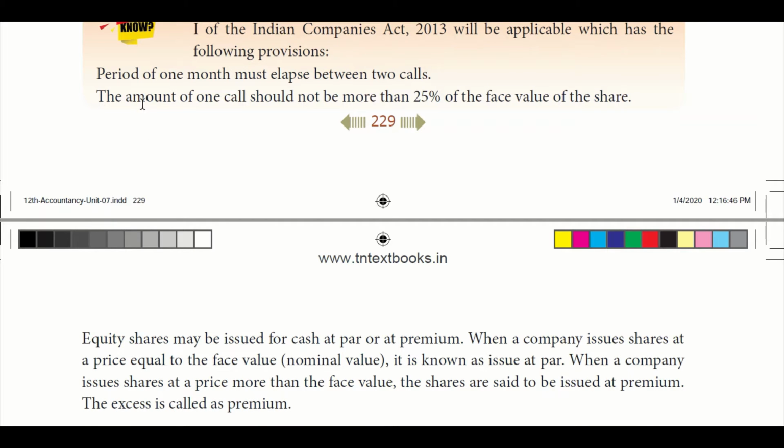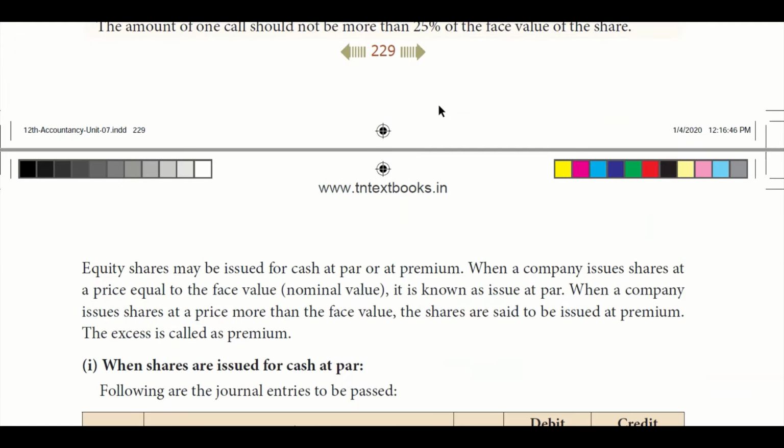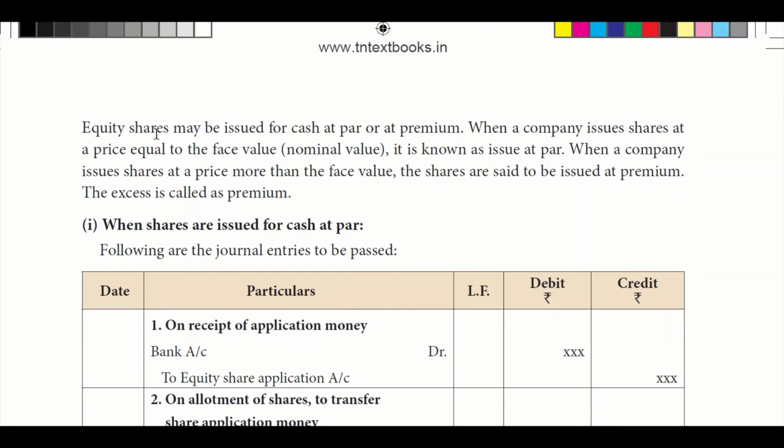Another point to note is that the amount of any one call money should not be more than 25% of the face value of shares. The call money should not exceed 25%. Equity shares may be issued for cash at par, that means at the nominal value, or at a premium. Premium means a value higher than the share value. These are the two types of issue that happen from a company.